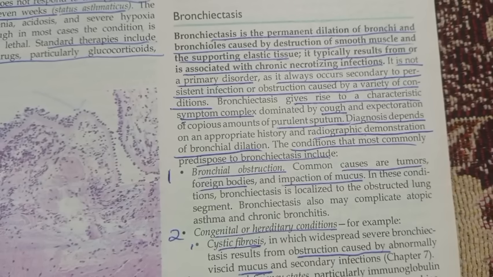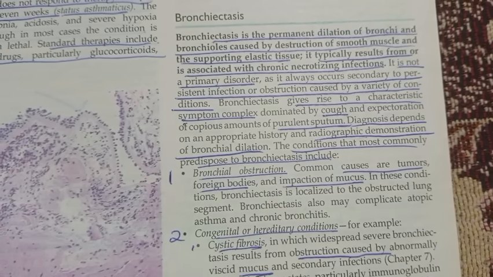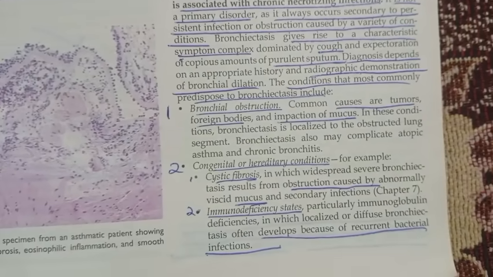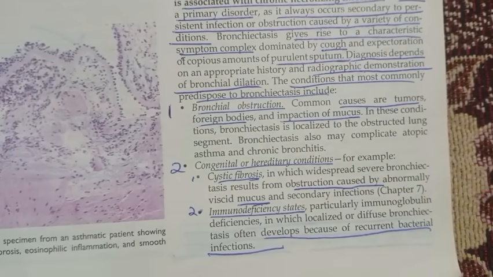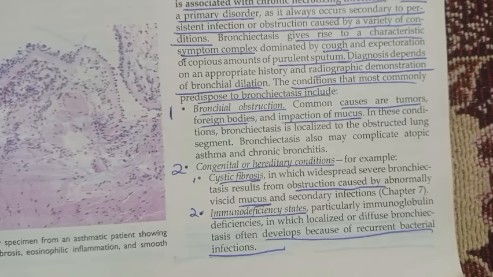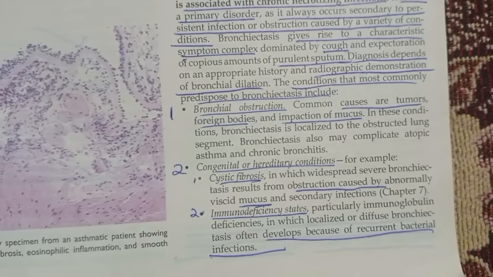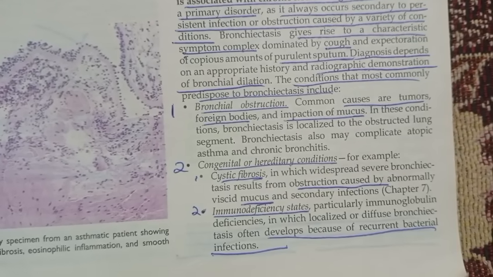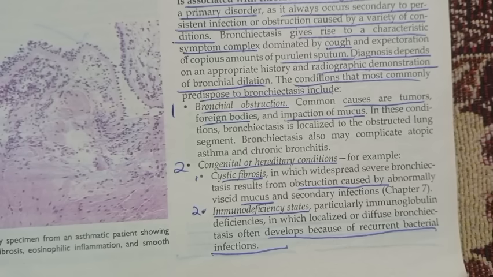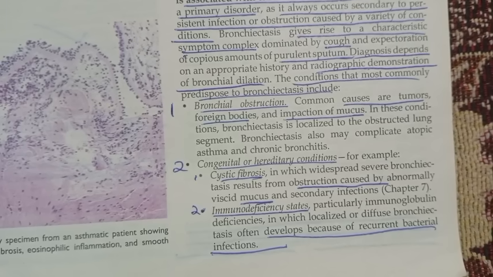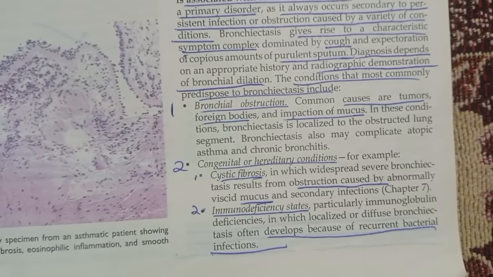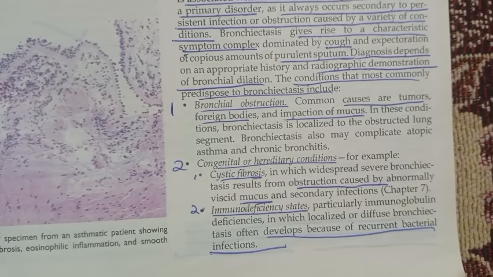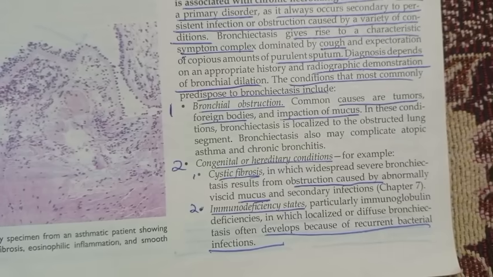The conditions that most commonly predispose to bronchiectasis include bronchial obstruction. Common causes are tumor, foreign bodies, and impaction of mucus. In these conditions, bronchiectasis is localized to the obstructed lung. Asthma: bronchiectasis also may complicate atopic asthma and chronic bronchitis.